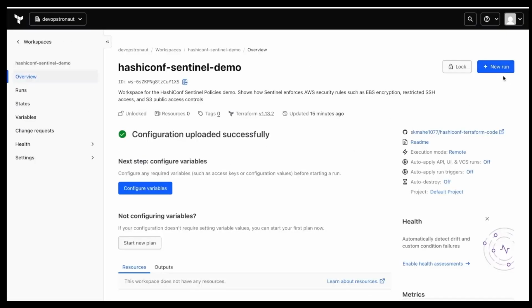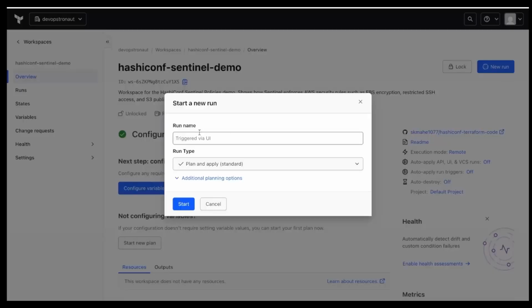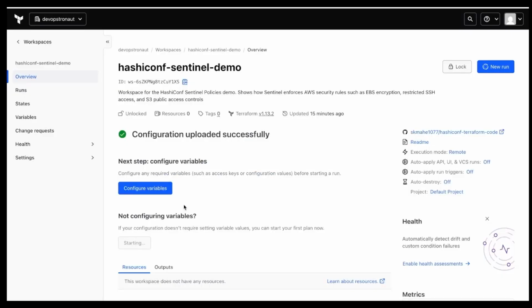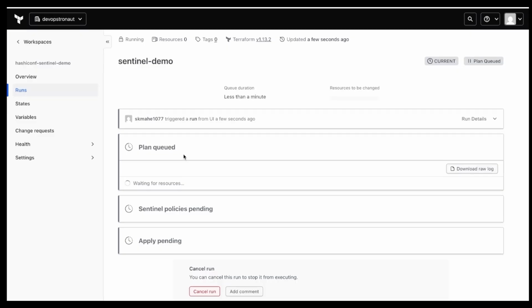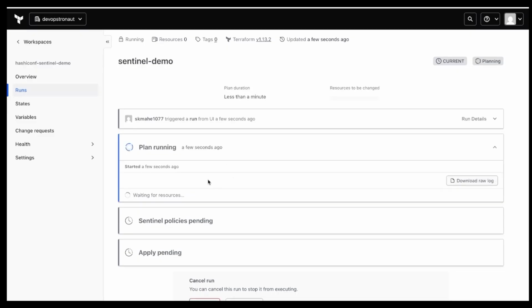So if you run the Terraform in that workspace, just click new run. If you click the new run, it will ask for the run name. So here I have given Sentinel demo. Once given the Sentinel demo, I will start that particular run. Once I started that workspace Terraform run, it will start the plan.